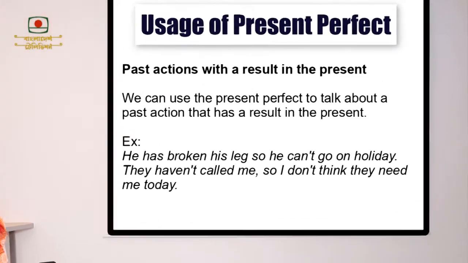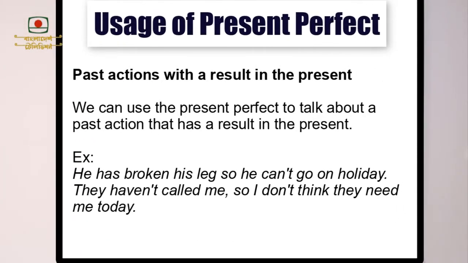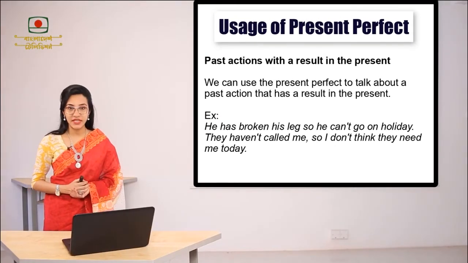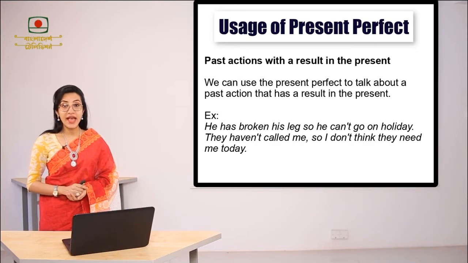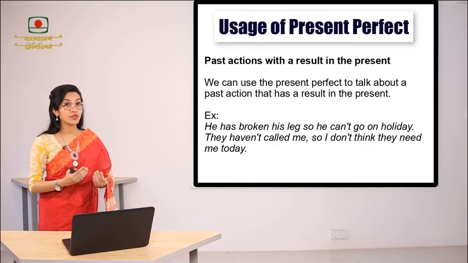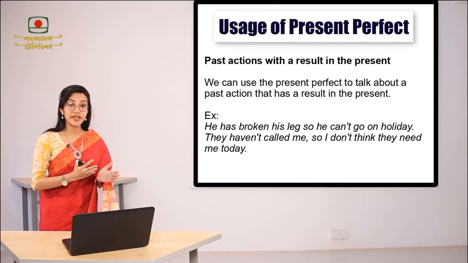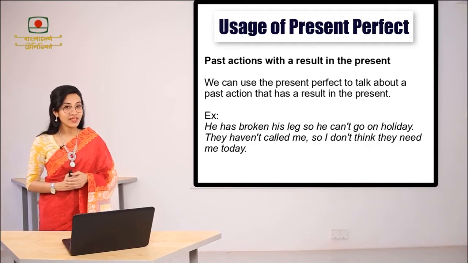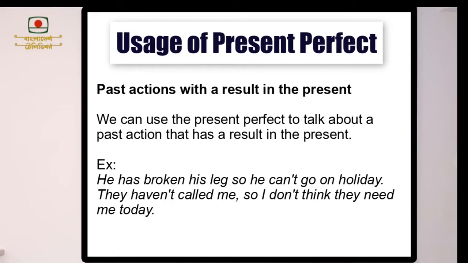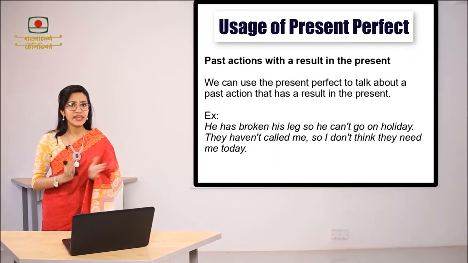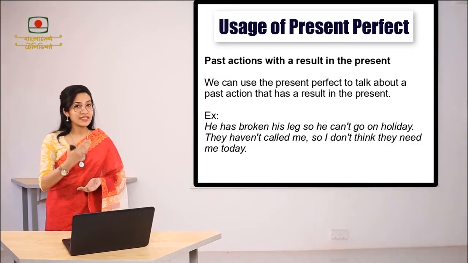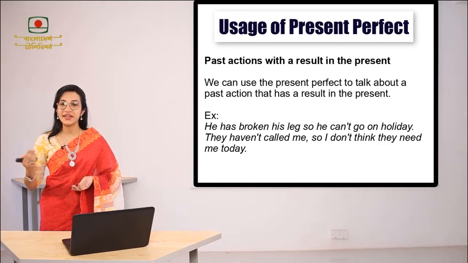Let's look at the example. He has broken his leg, so he cannot go on holiday. In this example, what can we see? A person has broken his leg, and because of his injury, he won't be able to go on a holiday. So the effect of the injury is still connected to the present. On the other hand, in the second example, they haven't called me, so I don't think they need me today. In this example, we can see that the effect of not calling me is still resulted in the present tense.